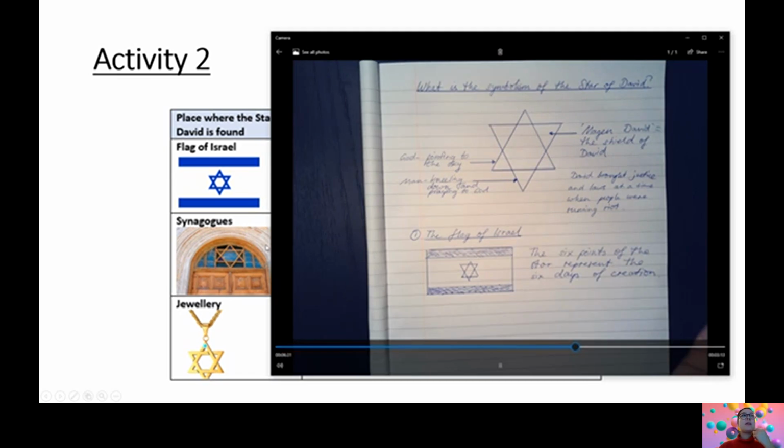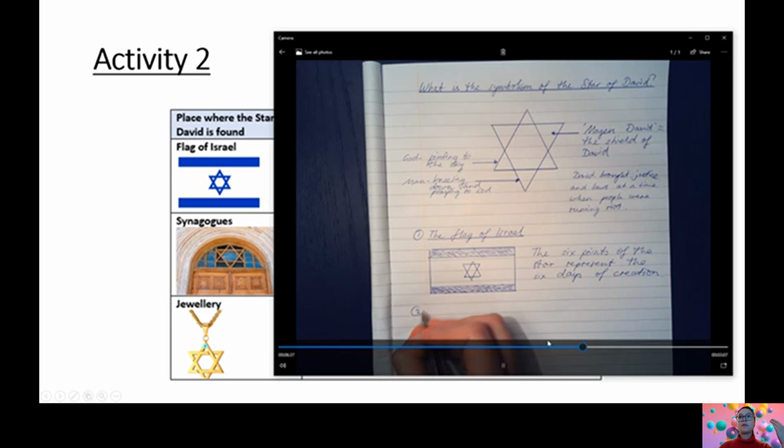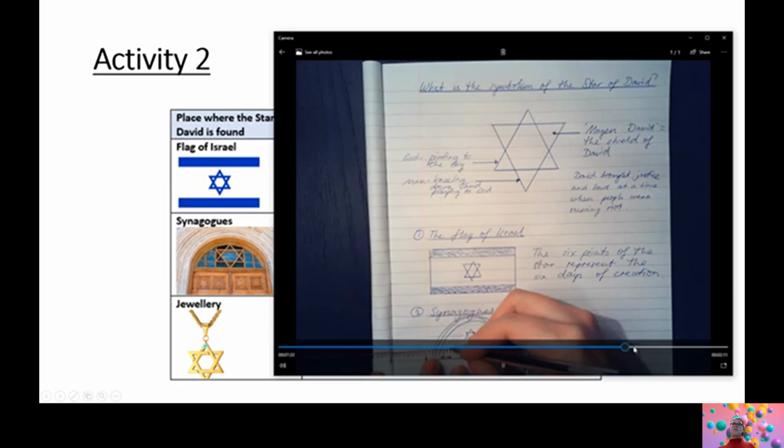Okay, now, number 2, synagogues is another place where the Star of David is found. So I write that subtitle and I draw a little diagram of an entrance to a synagogue, making it as neat as possible, and you can use coloring pencils if you have them.